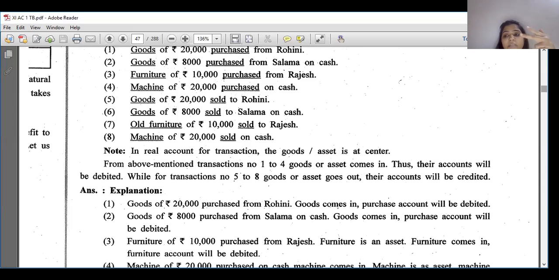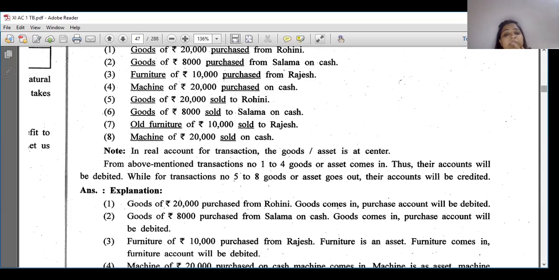A transaction has a double effect, and in this transaction there are two accounts that are real accounts and they have the same effect, that is debit and credit. Debit what comes in, credit what goes out. What is coming in? Goods, but we don't write goods, we write purchase. So purchase account is debited, and what goes out? Cash goes out. If Salma was there, it would be a personal account, so we would have taken a personal account, we'll see it earlier, right?